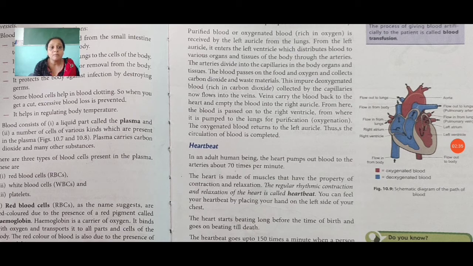The regular rhythmic contraction and relaxation of the heart is called heartbeat. You can feel your heartbeat by placing your hand on the left side of your chest. Like this, if you put your hand here, you can feel your heartbeat.